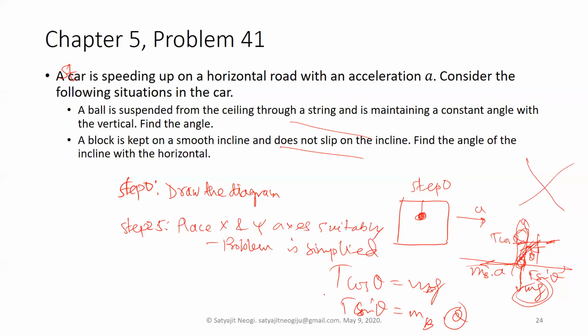So if T is not given, you can see that if you divide, then you can say tan theta equals m_b times a by m_b times g. So this basically cancels out, and theta will be equal to tan inverse a by g, something like that. But there may be some other things as well. I didn't read the problem, only went by the overview. I think I'm going in the correct direction, but you have to tell me.